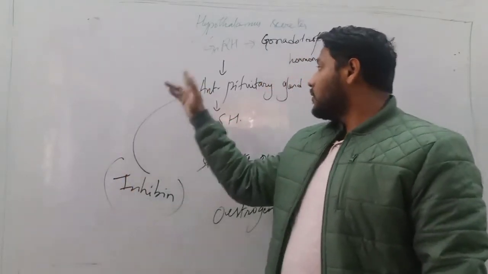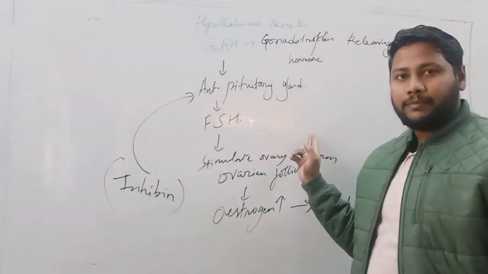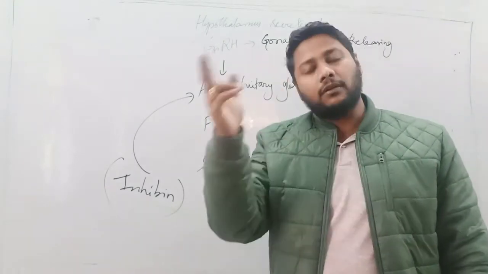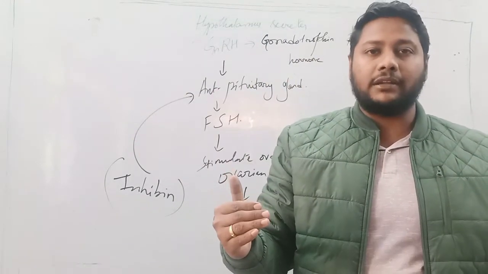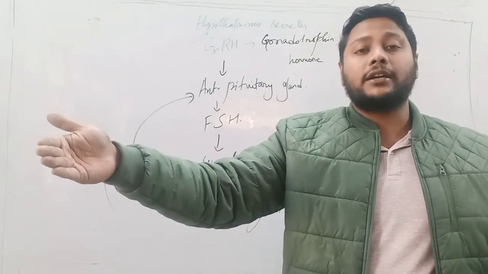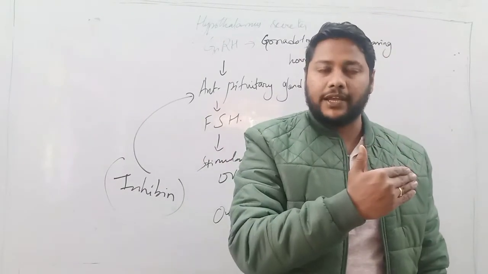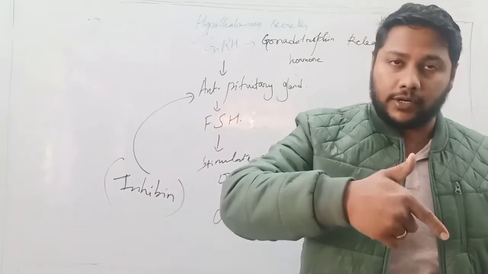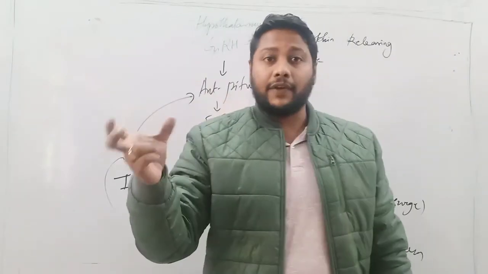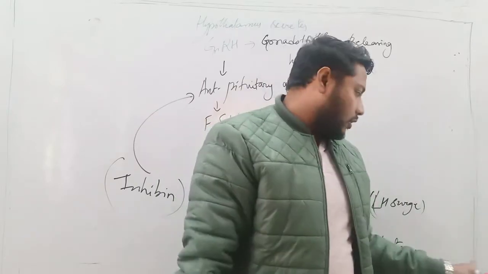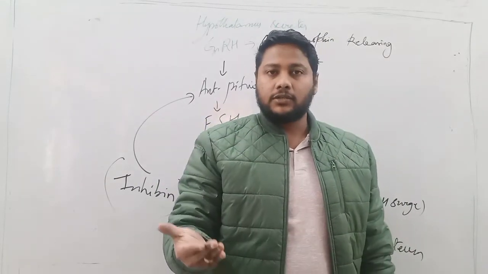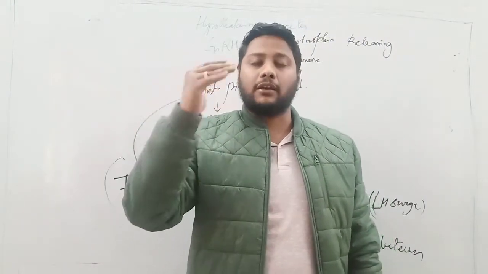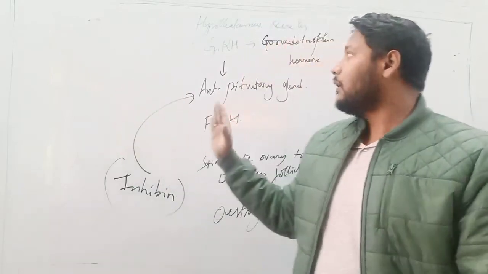So when inhibin inhibits the anterior pituitary gland, no FSH and LH will be released. If these are not released, the corpus luteum will not be formed, and the progesterone and estrogen levels will fall in the blood, which will trigger the onset of menstruation. Now the condition when pregnancy occurs: the secretory phase of the menstrual cycle will go on, and the corpus luteum will continue secreting progesterone, so the menstrual cycle will be stopped.